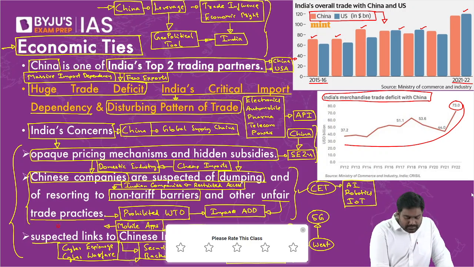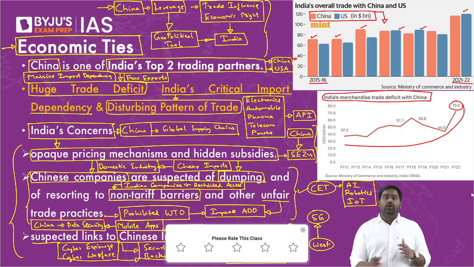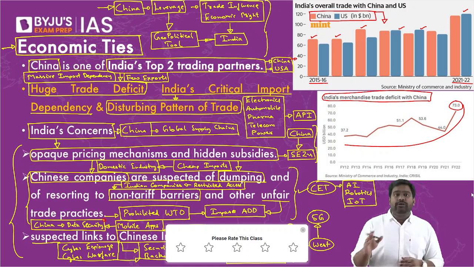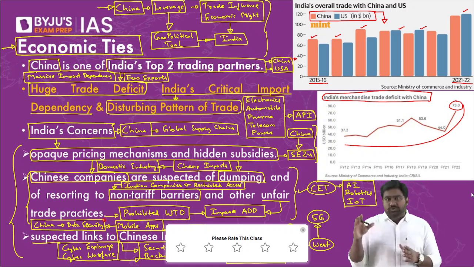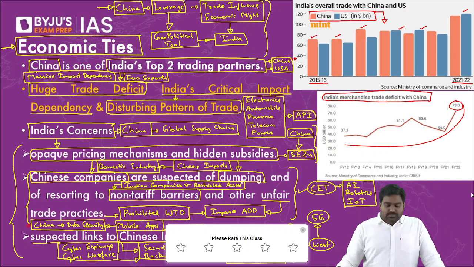The fear is that China might be forcing these tech companies to compromise data security. It might be accessing data of our citizens, which is a huge security threat, along with being a breach of your data privacy. That is why India has banned more than 200 mobile apps of Chinese origin. When the Ladakh clashes broke out, India retaliated on national security grounds and blocked and banned more than 200 Chinese apps which were suspicious, which according to India pose a threat to our cybersecurity and data security. So on the grounds of national security, India has banned all these applications. So these are the various issues we face with China with regard to our trade and economic relations.